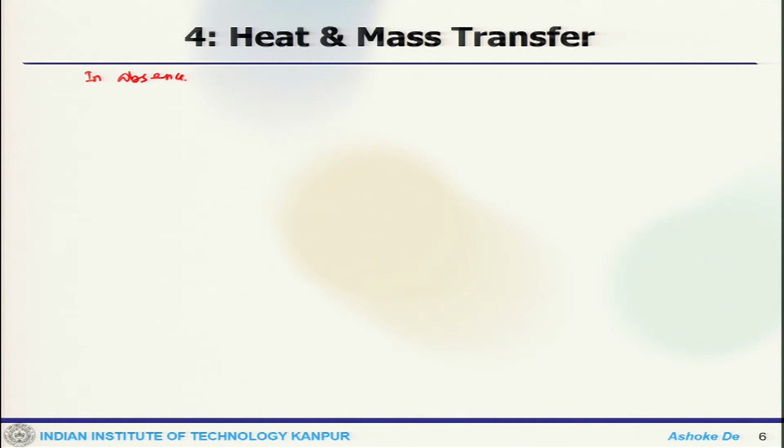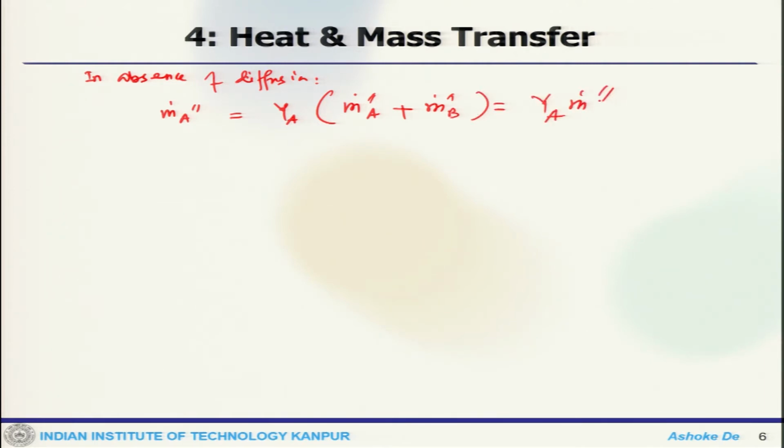Now, in the absence of diffusion, what you can get is Y_A times m dot double dot, which is nothing but your bulk flux of species A, and m dot double dot is the mixture mass flux.